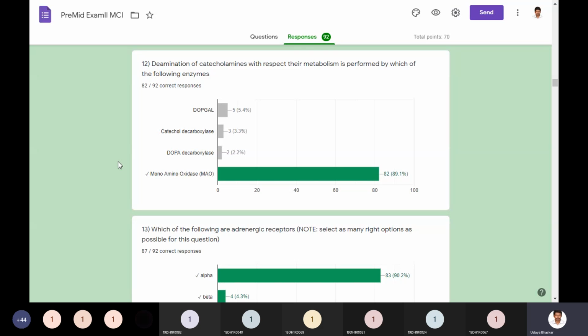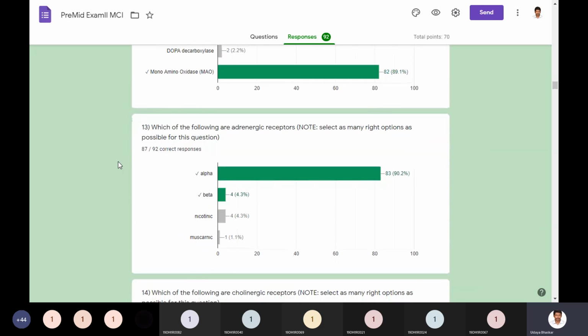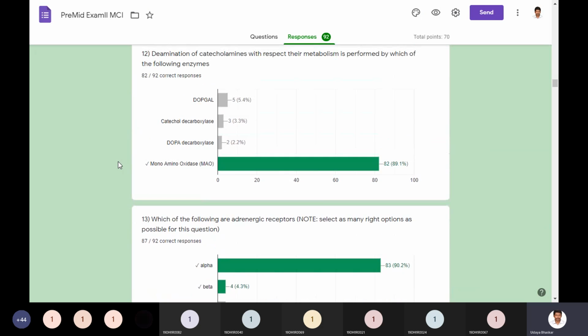And deamination of catecholamines with respect to their metabolism is performed by which of the following enzymes? So deamination means removal of amine group. If you observe the metabolism of catecholamines, monoamine oxidases, indicated by MAO, are the enzymes which carry out the deamination process of catecholamines during their metabolism. DOPGAL is an intermediate, right? And dopa carboxylase, catechol decarboxylase, other enzymes not related here.